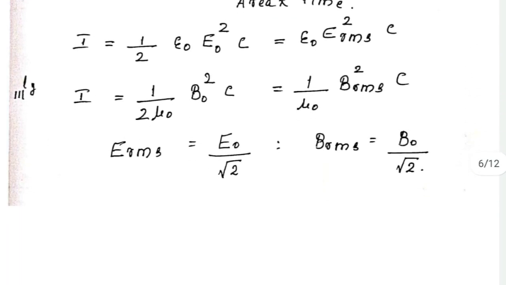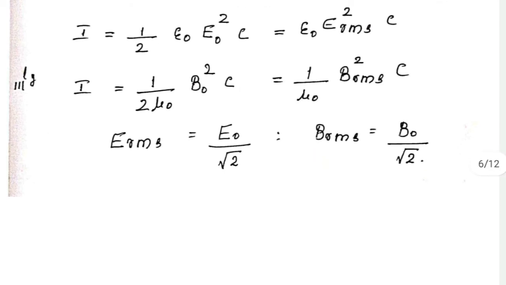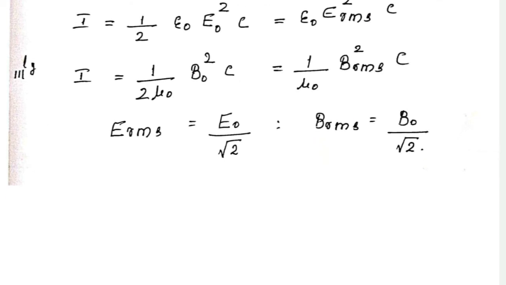So calculating, we get the expression for intensity as I is equal to half epsilon 0 E0 square C, which is the same as epsilon 0 E RMS square into C. In terms of magnetic field, the expression for intensity becomes 1 by 2 mu 0 B0 square C, equal to 1 by mu 0 B RMS square into C. As we know, E RMS is equal to E0 by root 2 and B RMS is equal to B0 by root 2.